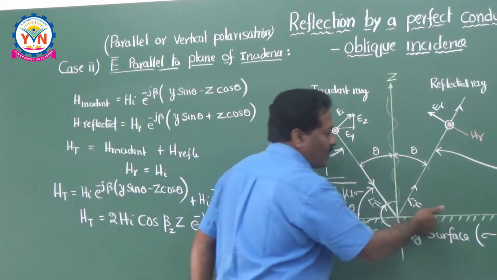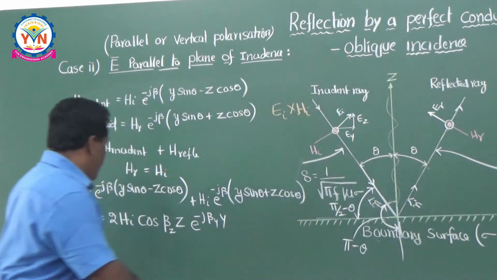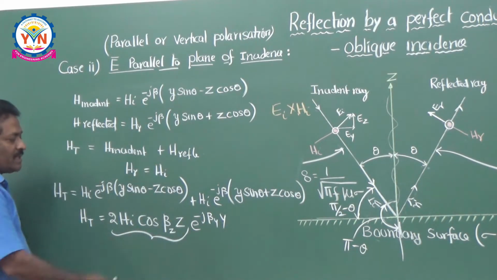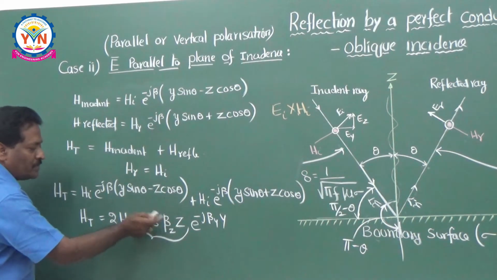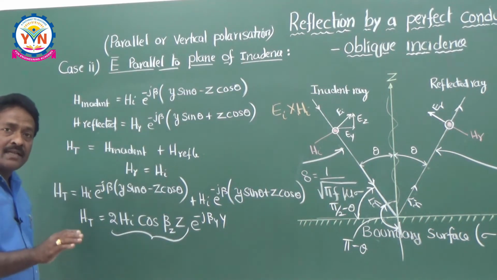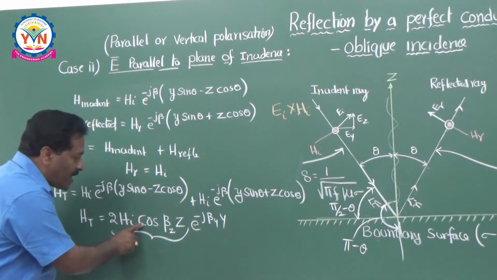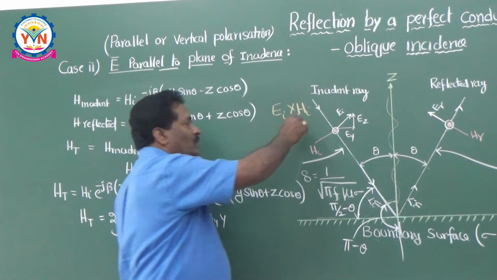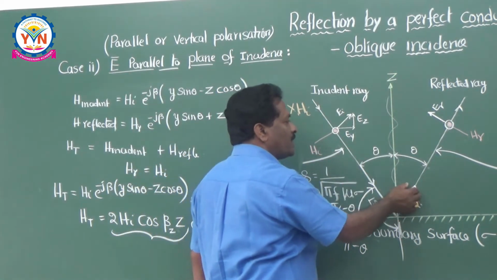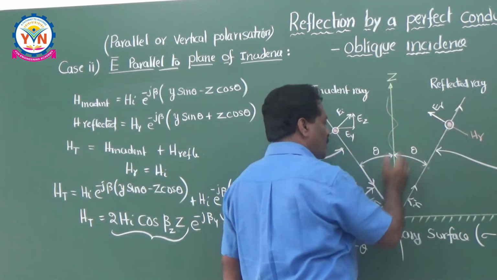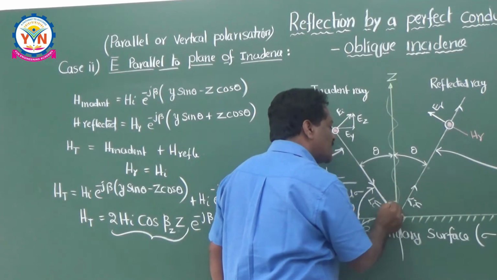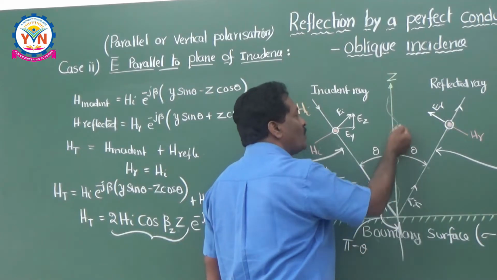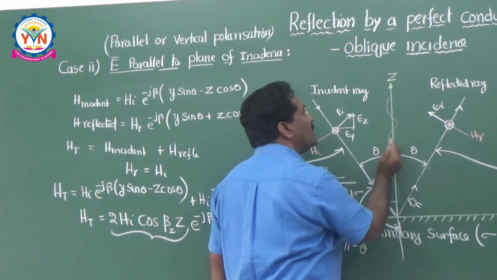Here in this direction the wave is propagating like this. And if you take this 2Hi into cos beta z into z, this is nothing but the standing wave distribution. So this equation is clearly telling that there is a standing wave distribution along z-axis. So remember here, this is an incident ray and this is the reflected ray, and they are forming the standing wave distribution along z-axis. Standing wave means, you know very well, nothing will be transported in this direction.